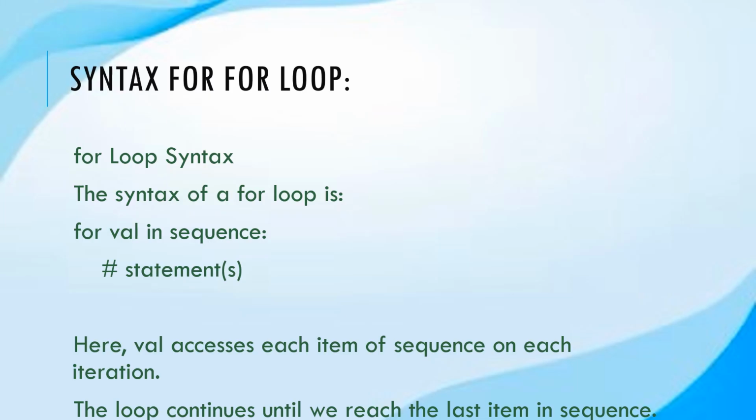Now let us discuss the syntax for the for loop. It is the for keyword followed by val or item, the in keyword, and finally the sequence ended with a colon. The statements inside the for loop are written based on indentation. Here val accesses each item of the sequence on each iteration, or it is a variable that represents the current item in the sequence, and the loop continues until we reach the last item in the sequence. Sequence can also be said as the iterable object you want to iterate over.